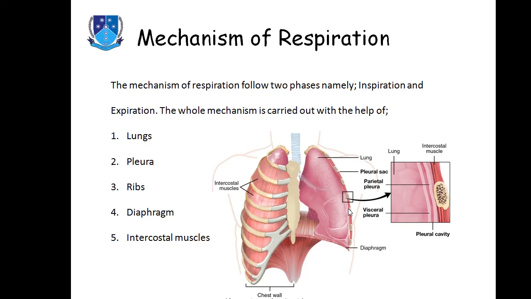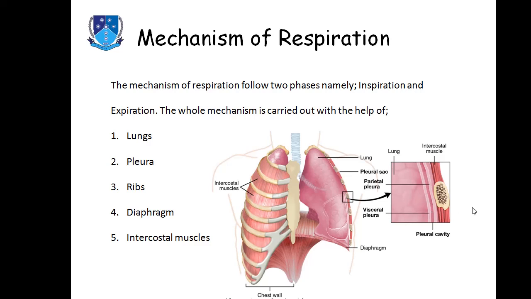This also pulls this parietal pleura with itself, because this is connected with this one. So just like the example of glass slides, this parietal pleura also takes this visceral pleura with it.